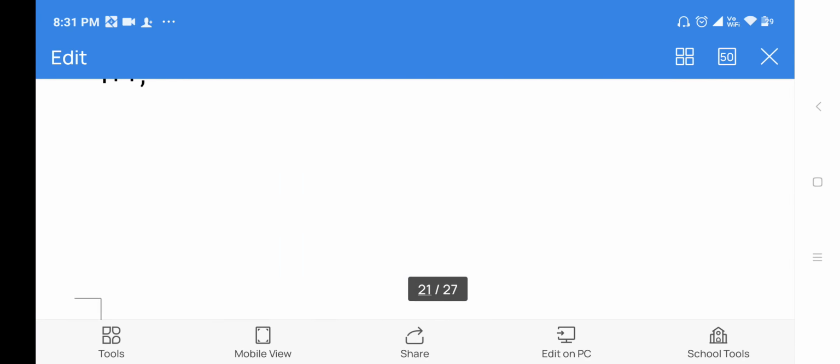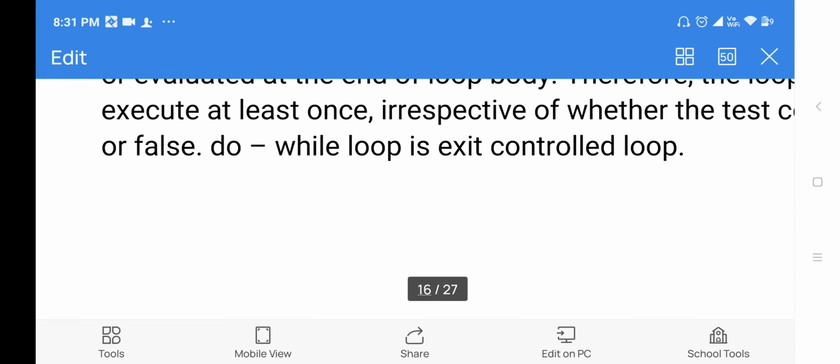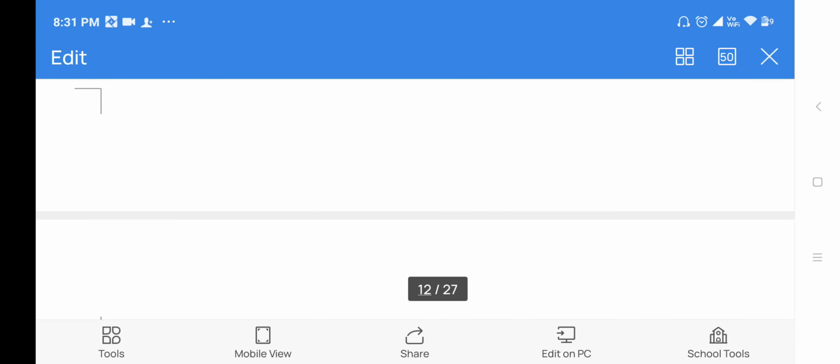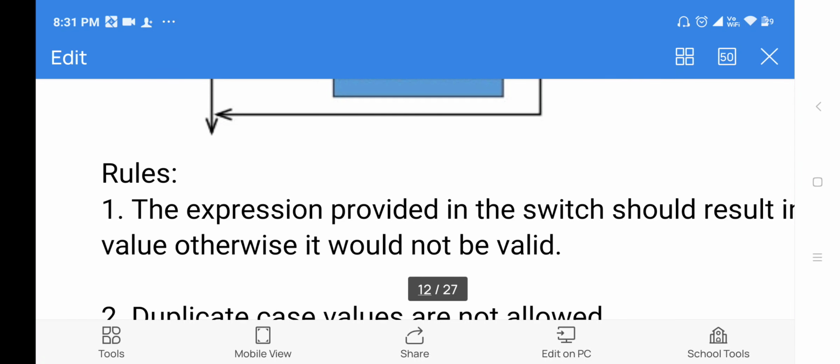Control structures means if you want to execute any statement based on a condition, then we go to control structures, and control structures are divided into two categories: decision making statements and loops. Decision making statements use one keyword and one relational expression. If the condition is true, those statements will be executed, and if the condition is false, they will not be executed.